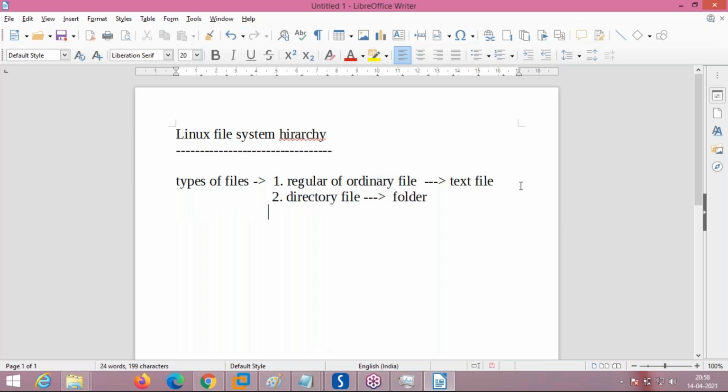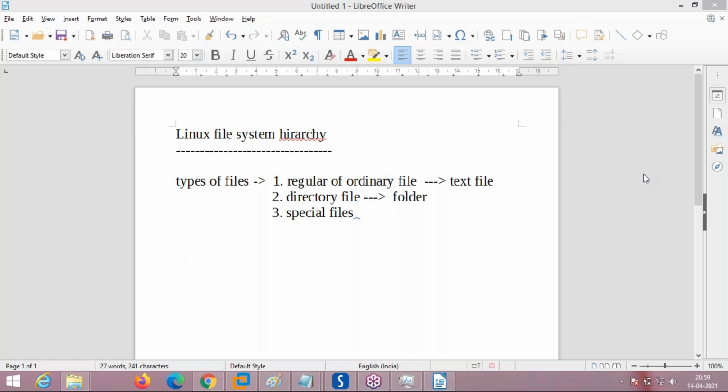Third thing will be special files. Special files. Dilip, I'm asking, can you name any special file? Just unmute and speak. I told you what is a regular file, ordinary file.